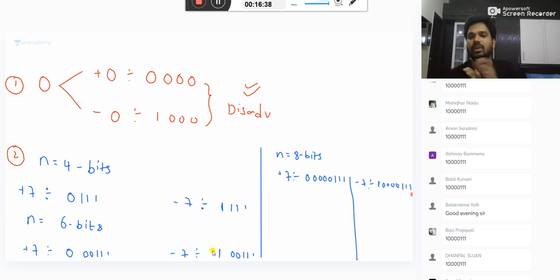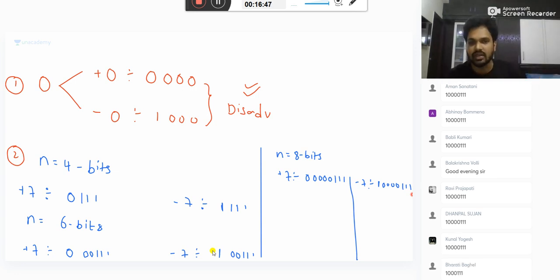If you have 8-bit representation, suddenly you want to represent the same number in 16-bit, or if you have 4-bit representation in your computer, now suddenly you want to increase the number of bits to 6 bits, every time what's happening? Between the sign and magnitude, you are inserting zeros indirectly.